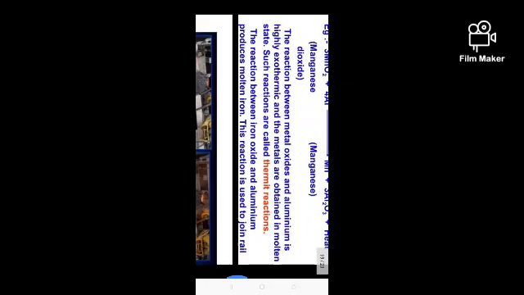Okay, so here a high amount of energy is released and the metals are obtained in the molten state. The heat energy is so high that it converts the metals into their molten form. Such reactions are known as thermit reactions. It is the reaction between iron oxide and aluminum to produce molten iron. This is used to join the railway tracks.